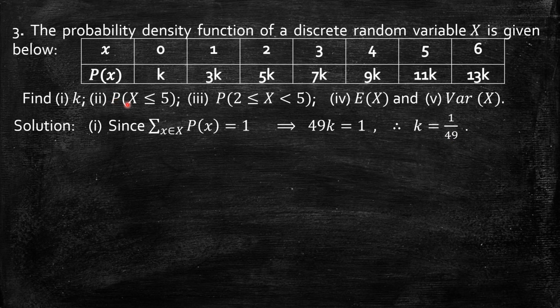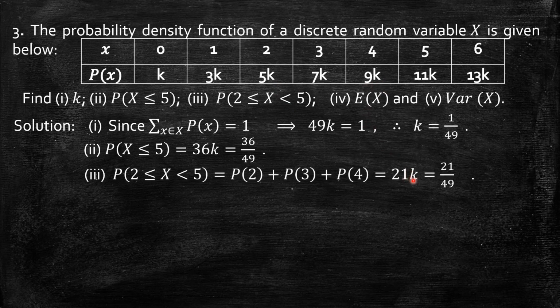Now I can find the probability of x less than or equal to 5. That means adding all the probabilities up to 5. So it is 1, 3, 5, 9 plus 7, 16 plus 9, 25 plus 11, 36k. Since k is 1 by 49, the probability of x less than or equal to 5 is 36 by 49. Similarly, the probability of 2 less than or equal to x less than 5 means up to 4. So I have 5 plus 7 plus 9, that is 21k, which is nothing but 21 by 49.